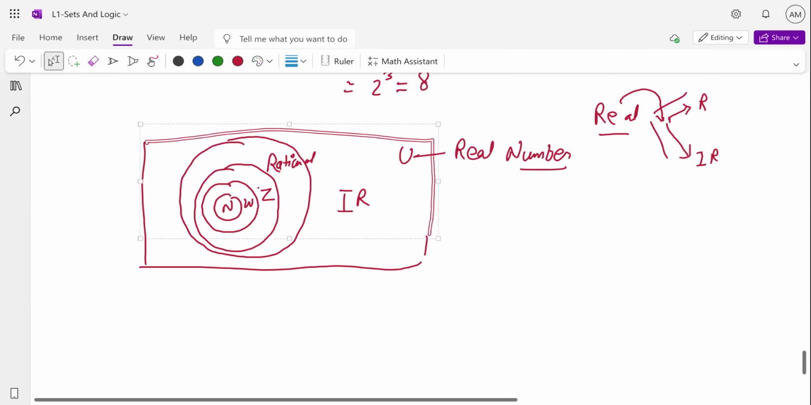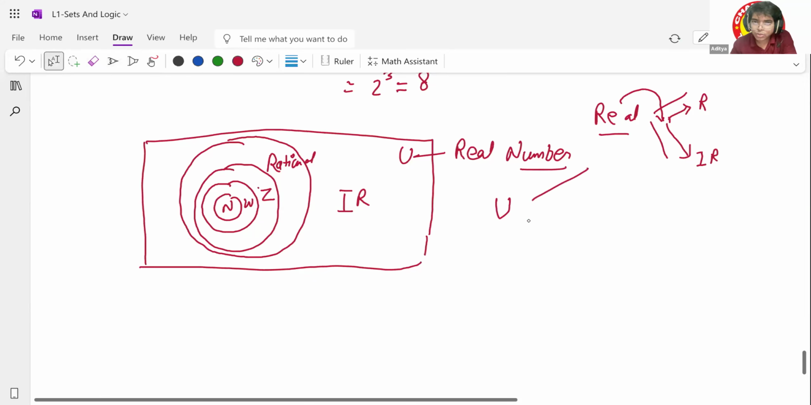Understood? Basically, you have the universal set. In that, you have two different sets, I, which is R. This is rational. In this rational, you have Z. In this Z, you have W. In this W, you have N.